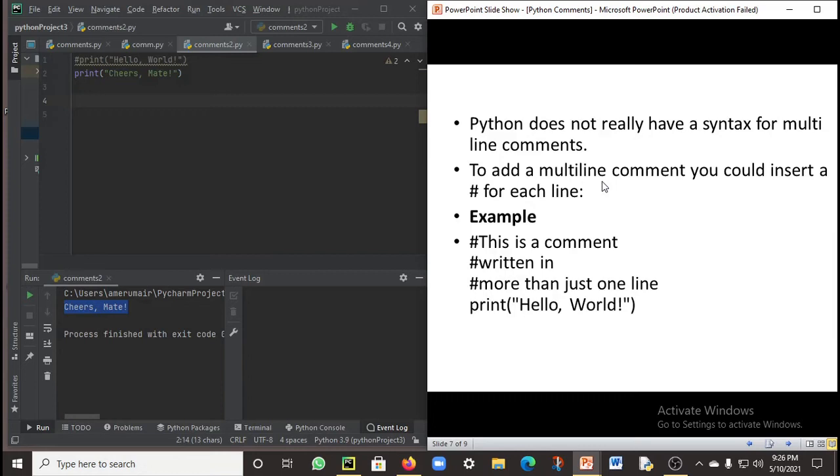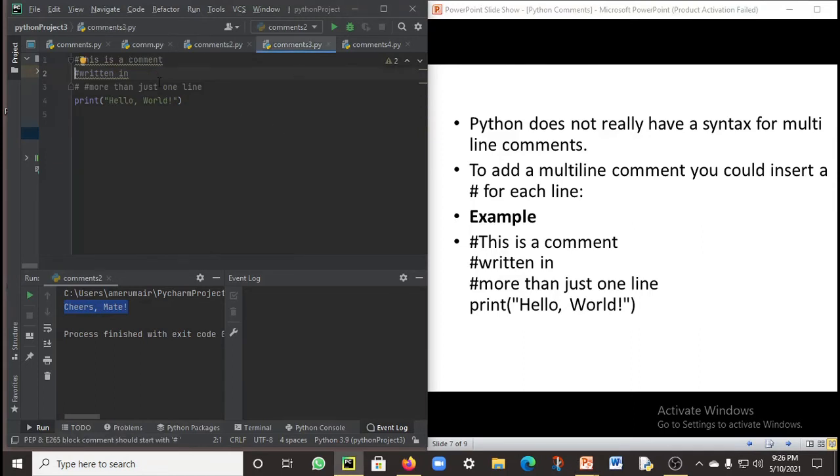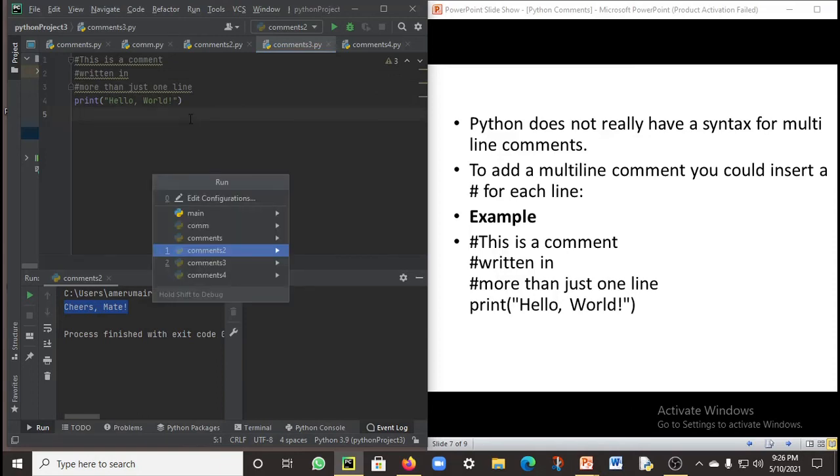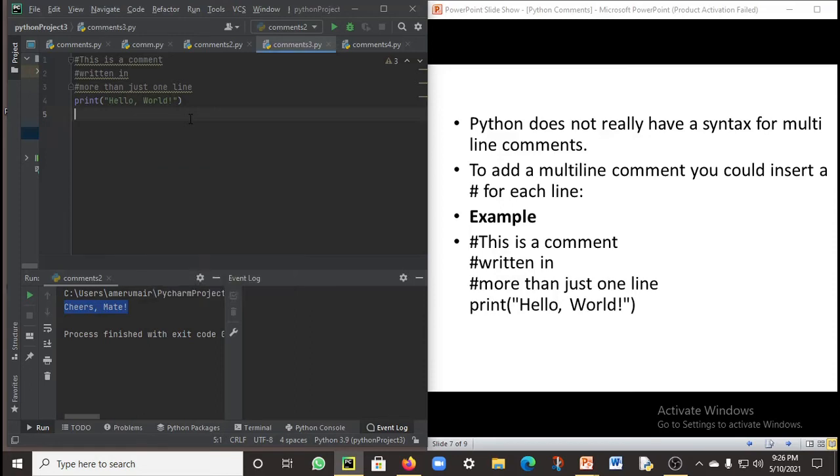Python is going to ignore these three lines because each has a hash at the beginning, and Python is going to print hello world. Let's check how this example works. Now let me run it. At the bottom you can see I've got hello world as the output. Python has ignored all these three lines because it has a hash in the beginning of each line and has printed the print hello world statement.